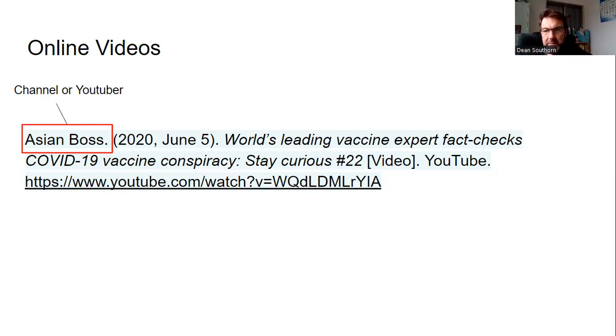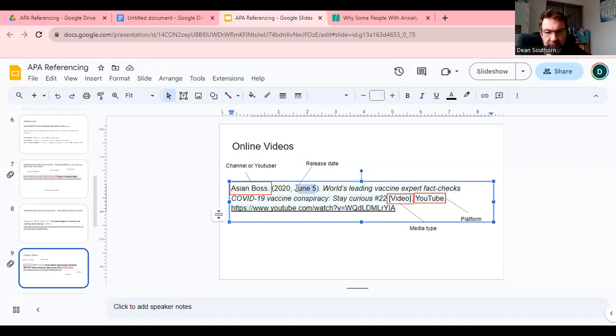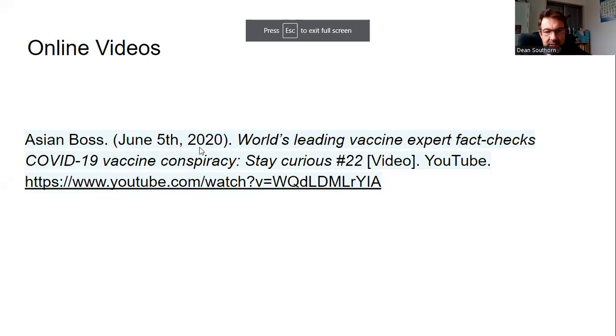Incidentally, there's nothing in the APA guidance, as far as I can find, that says anything about the full date format. So, for example, June the 5th, as far as I know, could come here. I'm certainly not going to penalize you for putting it that way round as well. Okay, so either way, if you have the full date, you can put the full date, otherwise the year. If you don't have anything, n.d. Usually videos are quite good for dates.